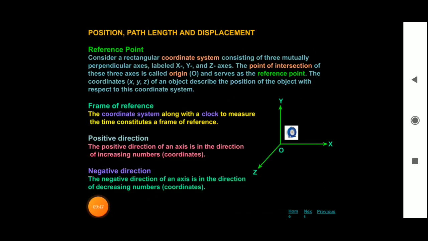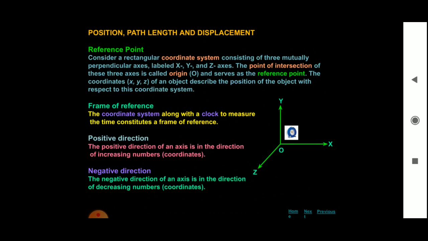Now let us study position, path length, and displacement. In the previous slides, we studied motion, that is, changing the position of the body with respect to time. Now let me ask you one thing. How can you specify the position of the body? You know the answer.